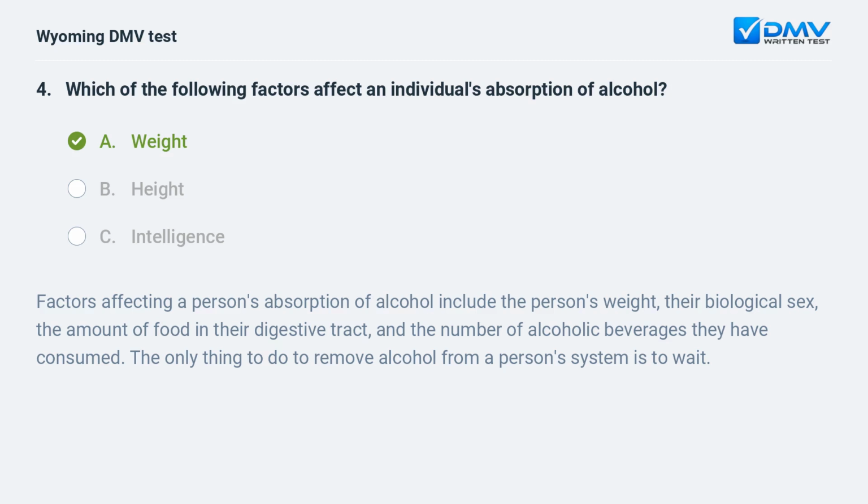Factors affecting a person's absorption of alcohol include the person's weight, their biological sex, the amount of food in their digestive tract, and the number of alcoholic beverages they have consumed. The only thing to do to remove alcohol from a person's system is to wait.